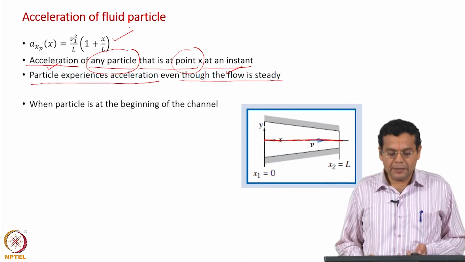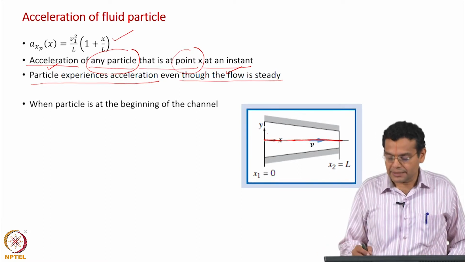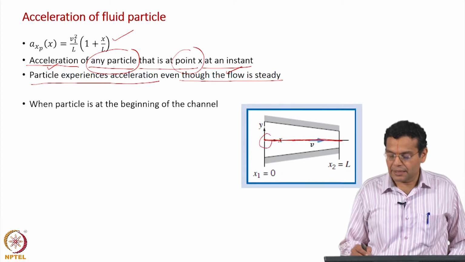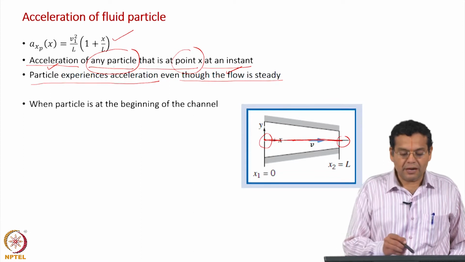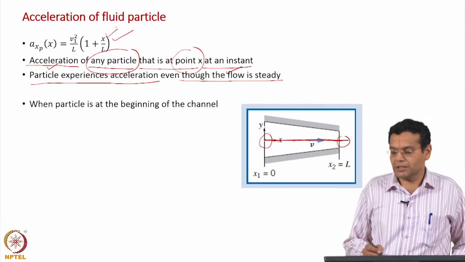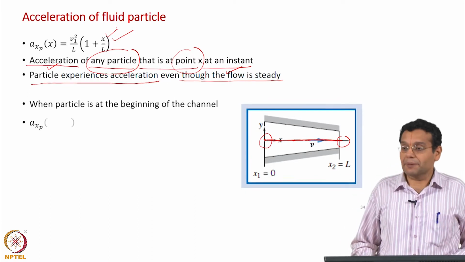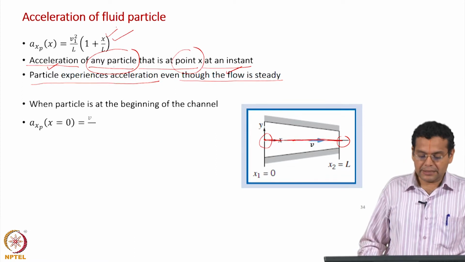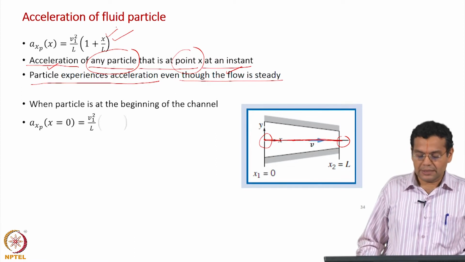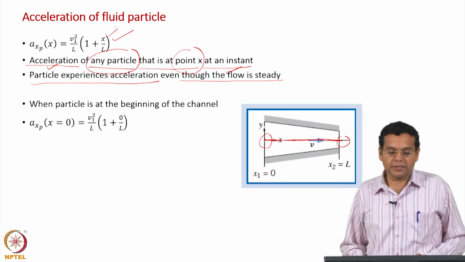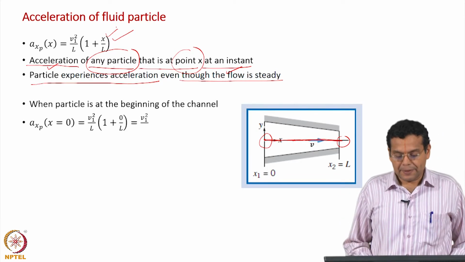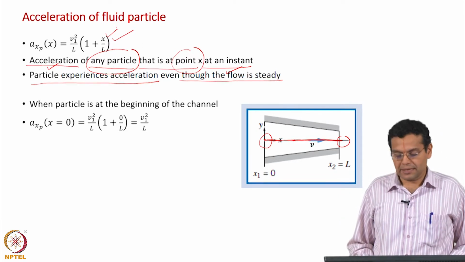Now, as I told you, this gives the acceleration of the particle as a function of spatial location, which is the x coordinate. The question says find the acceleration at the beginning and at the end, which means we have to just substitute x equal to 0 and x equal to L, and that is what we will do now. So, when the particle is at the beginning of the channel, x equal to 0, the acceleration is given by V 1 squared by L. Okay.